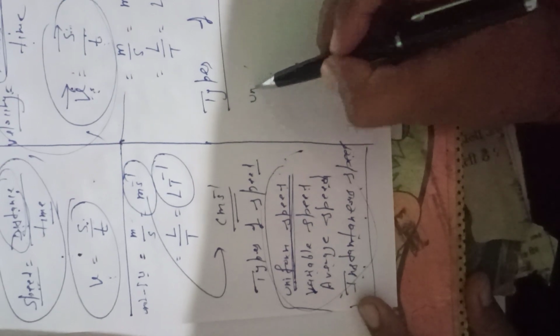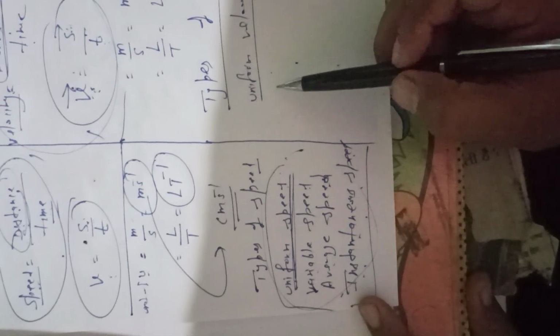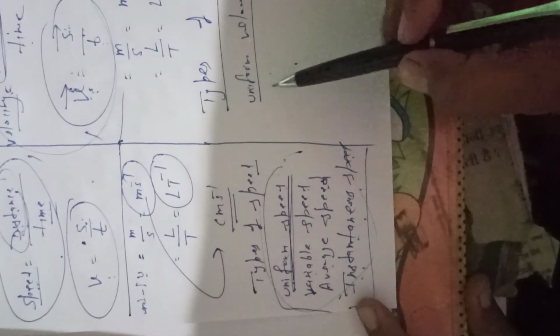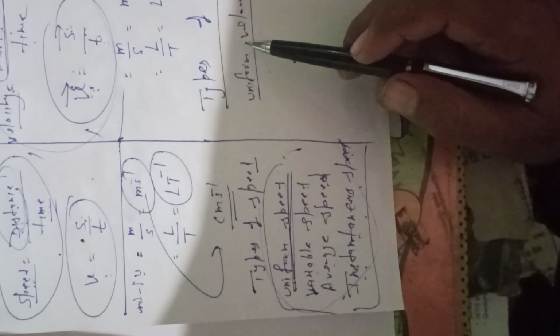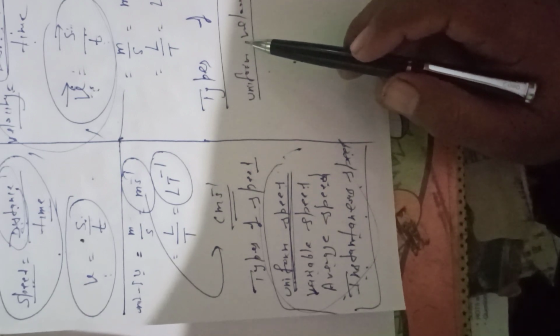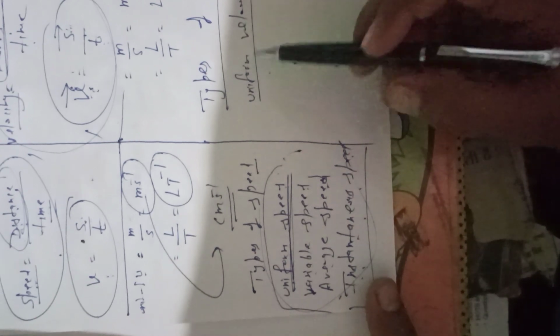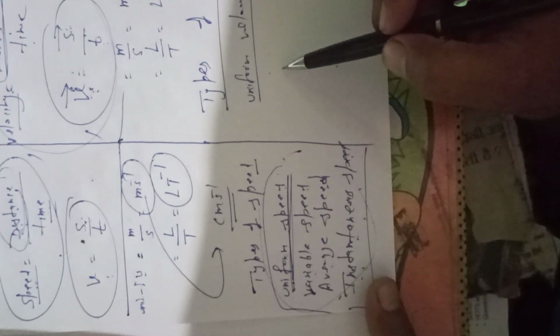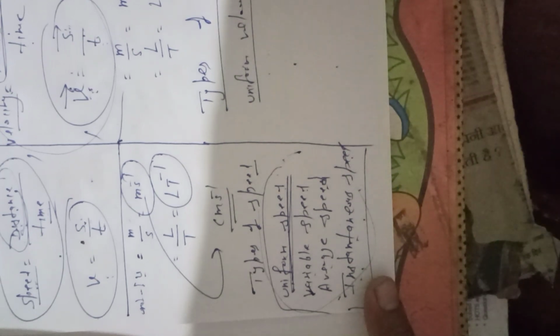Same here. What is the definition of uniform velocity? We can define it in a very easy form. If any object travels equal distance in equal intervals of time, but in a particular direction, then you can say this is known as uniform velocity. Or you can also define it in another way. A body is said to be moving with uniform velocity if it covers equal displacement in equal intervals of time.